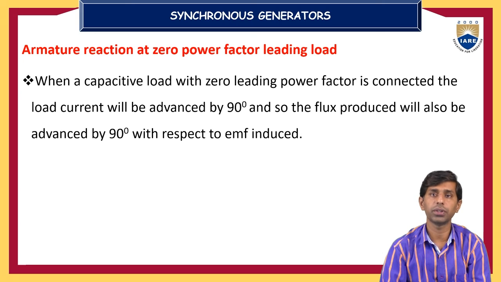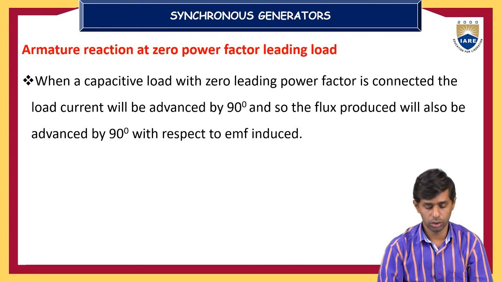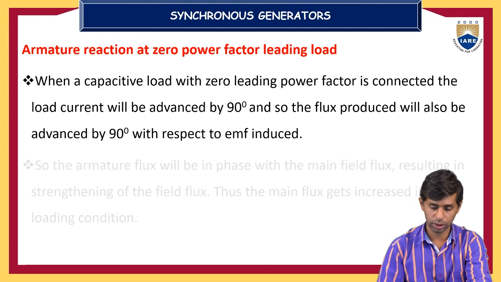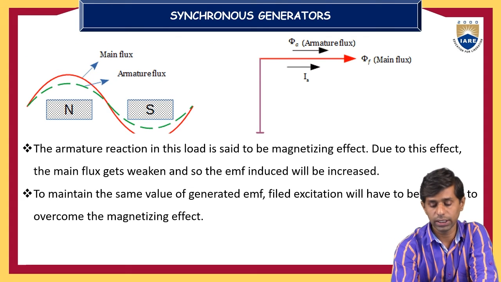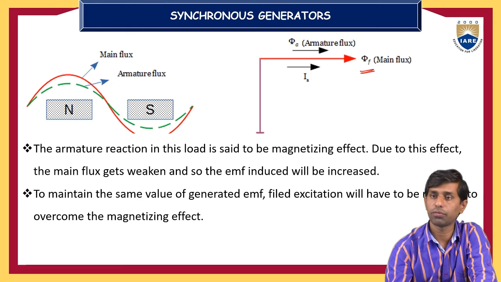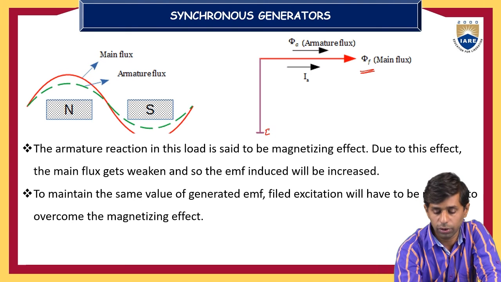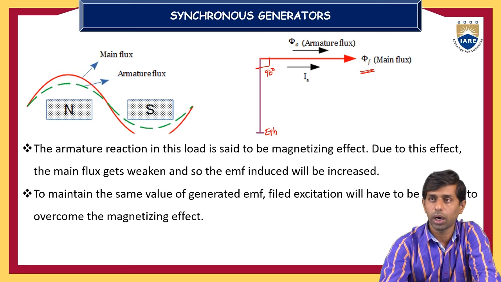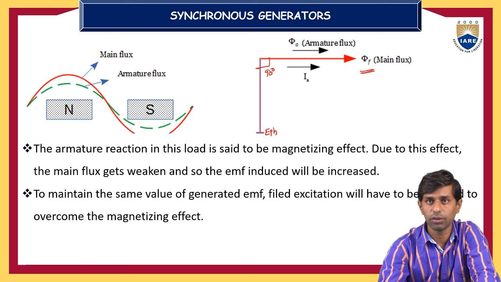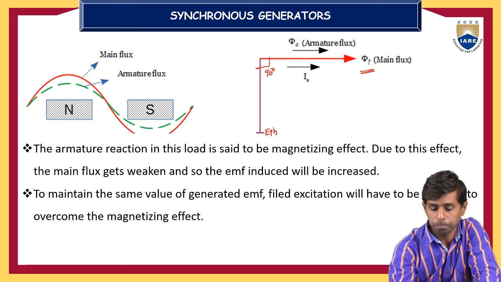Similarly, consider the armature reaction effect when the alternator is connected to a zero leading power factor loading condition, that is, a pure capacitive load. We know phi F is the reference vector, and the induced EMF E phase will be lagging behind the main flux by 90 degrees. For a zero leading power factor, the current leads the voltage by 90 degrees.